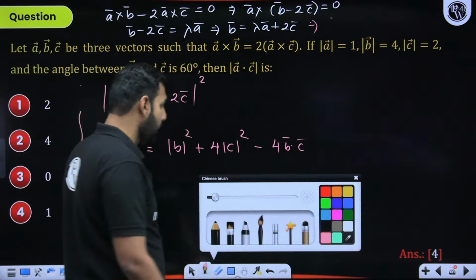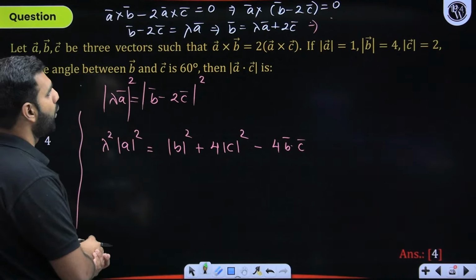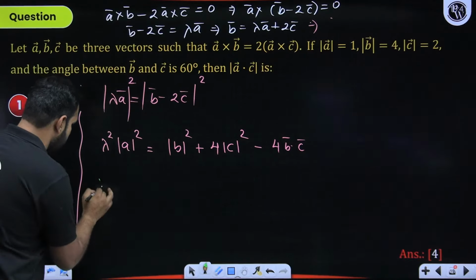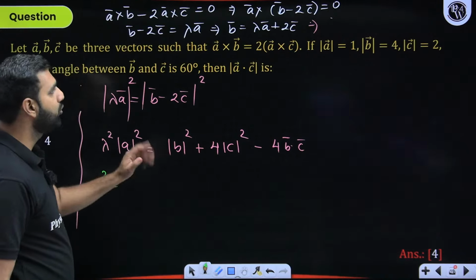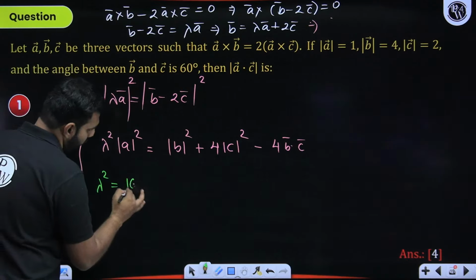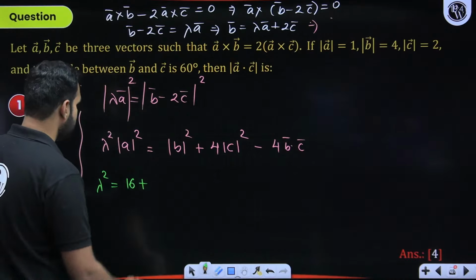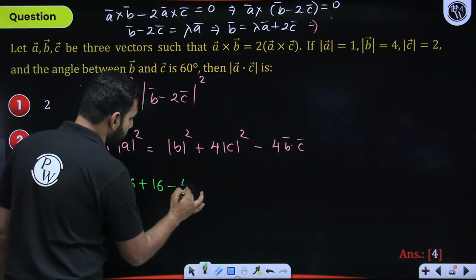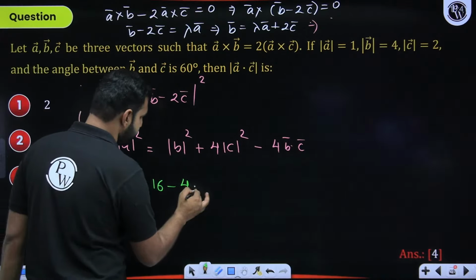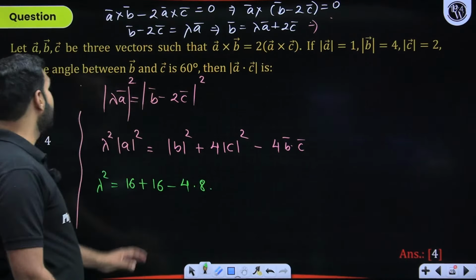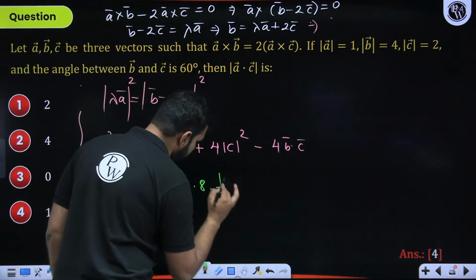Are you all there? With this coming into picture, what I do next is lambda square. What is lambda? Lambda is exactly what we are trying to figure out. A square. What is A? A is given as 1, so that I skip. B square. B is given as 4, so 4 into 4 is 16 plus 4 times mod C square. So that is 4, 4 times 4 is again 16, minus 4 times B dot C. So 4 into 2, 8 into cos 60, which is 1 by 2.